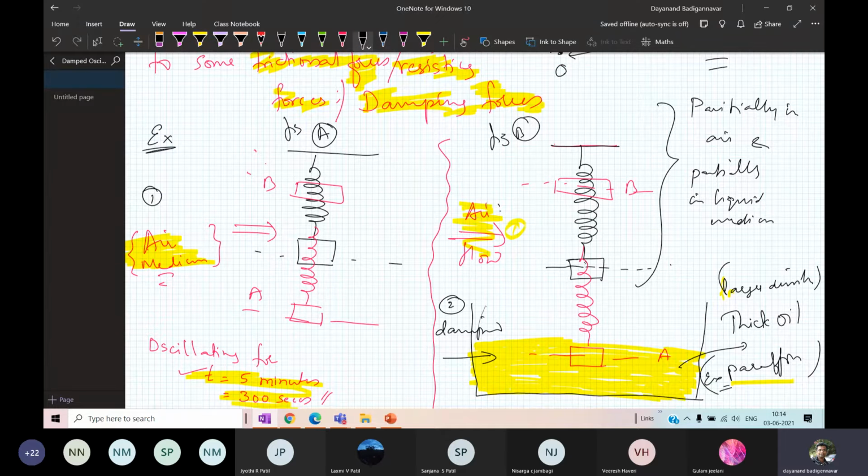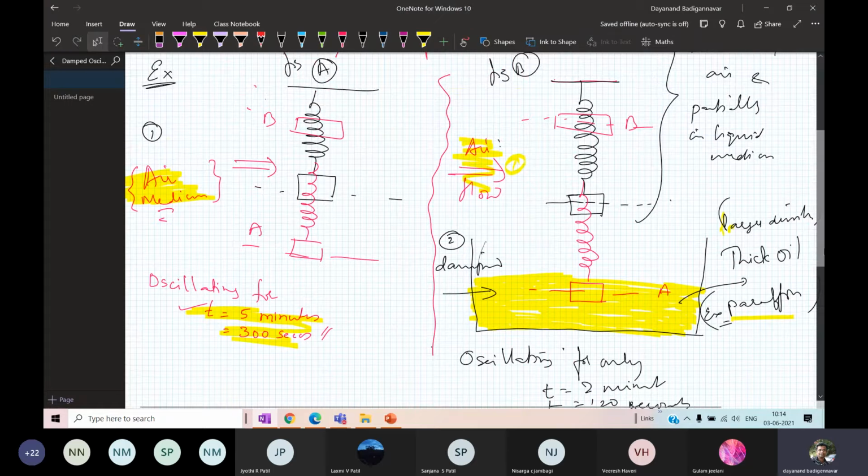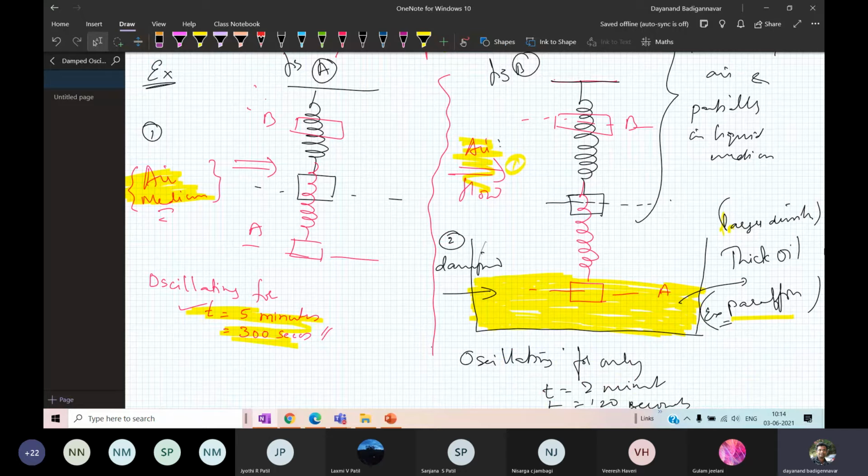So here it is oscillating only for a certain time, which is lesser than in figure A. In figure A it is for 5 minutes, in figure B it is for 2 minutes. Why? Because of the oil that is present. When the mass connected to the spring enters into the liquid, it faces a lot of friction, so it is going to die off very quickly. Now with this example in mind, let us go to the theoretical concepts.